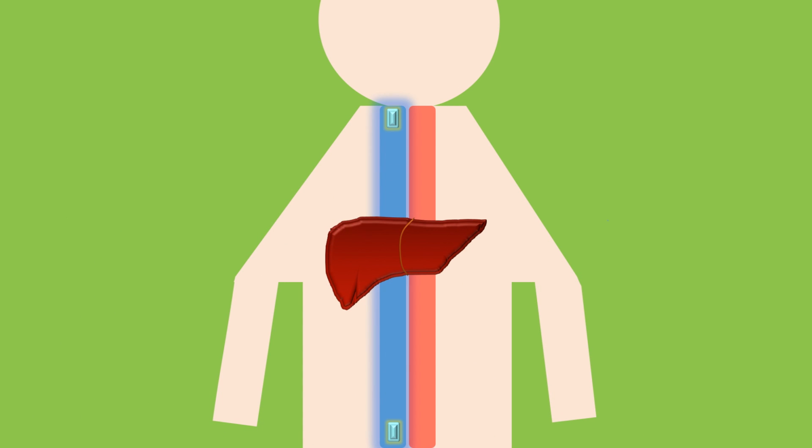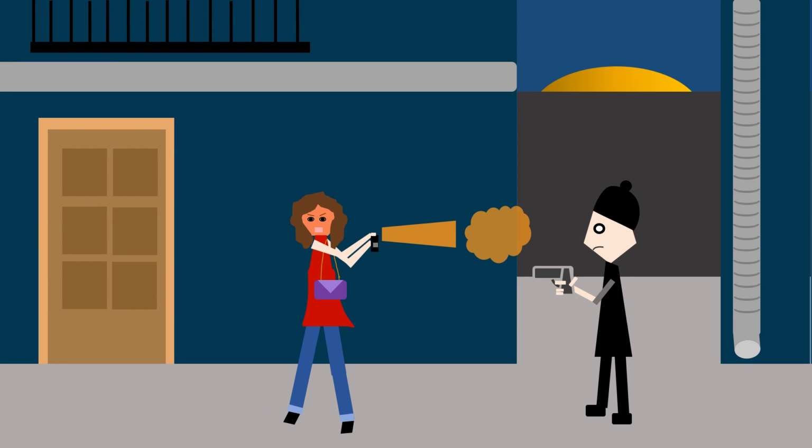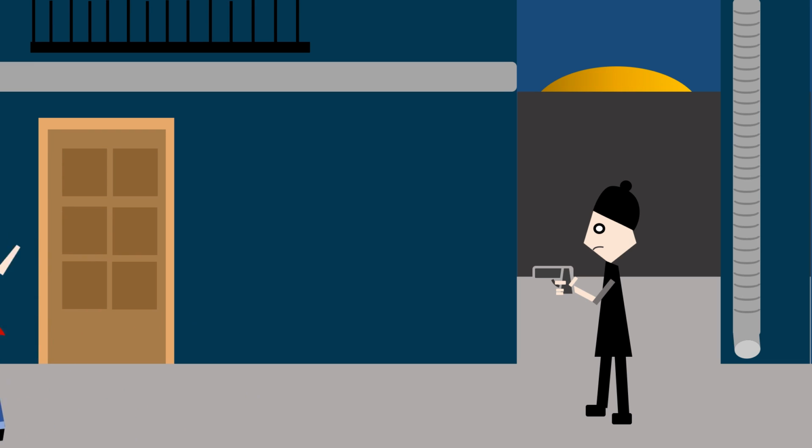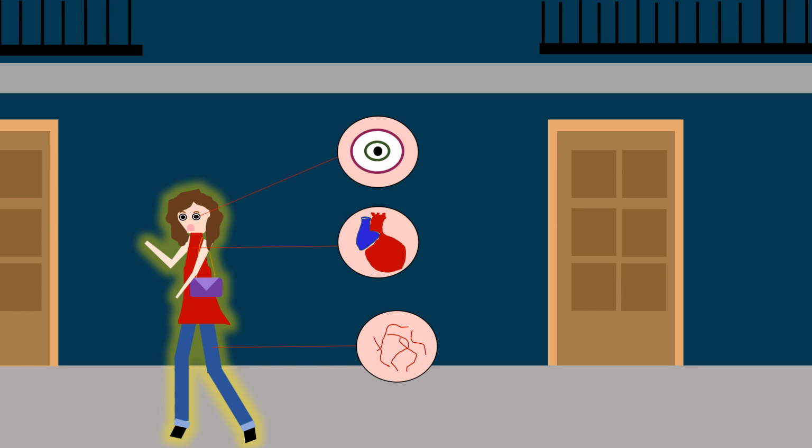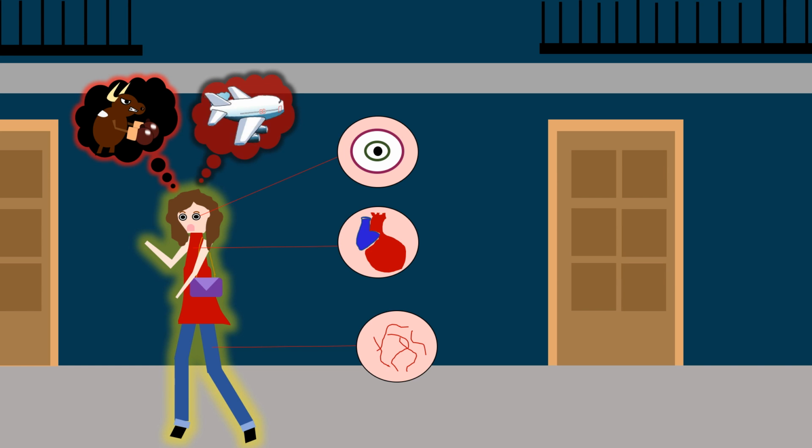The glucose will be used as energy for the muscles, which will be used to either fight that man in a black suit or run for your life. Along with that, your heart rate also increases, your blood vessels dilate, your pupils dilate to focus more light, giving you that adrenaline rush. The decision to fight or flight will be up to you.